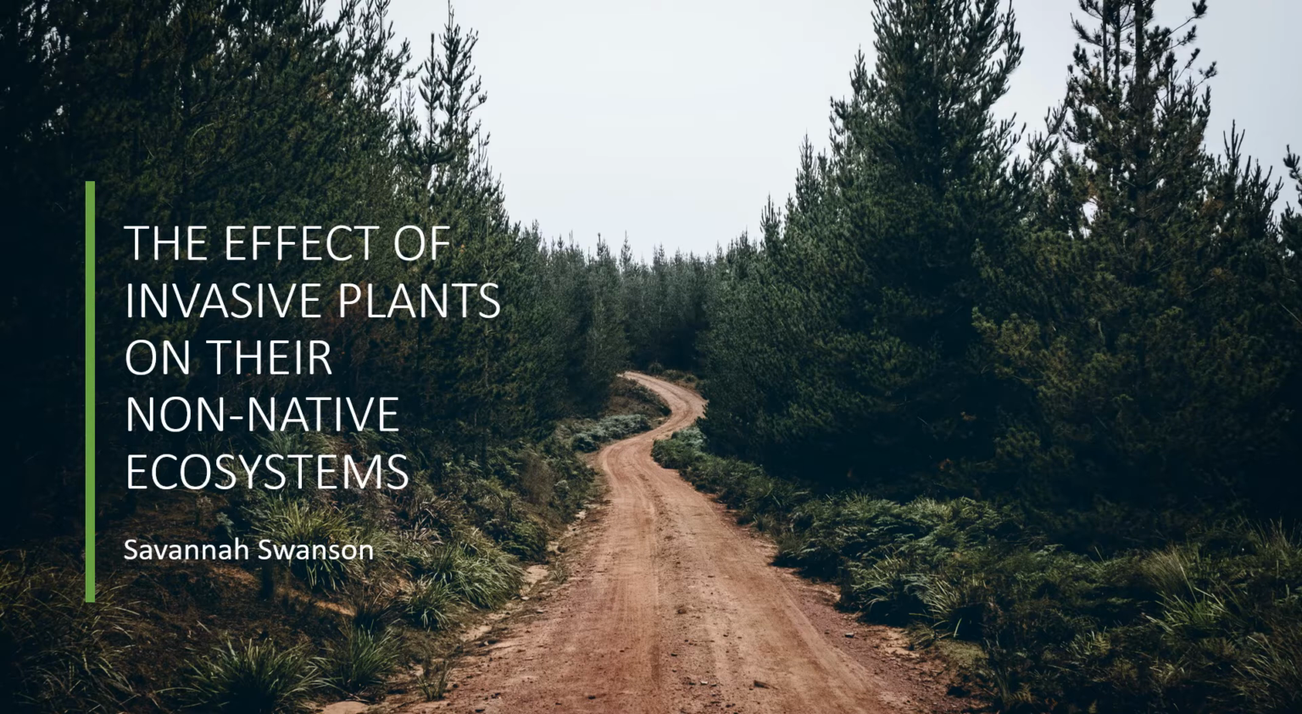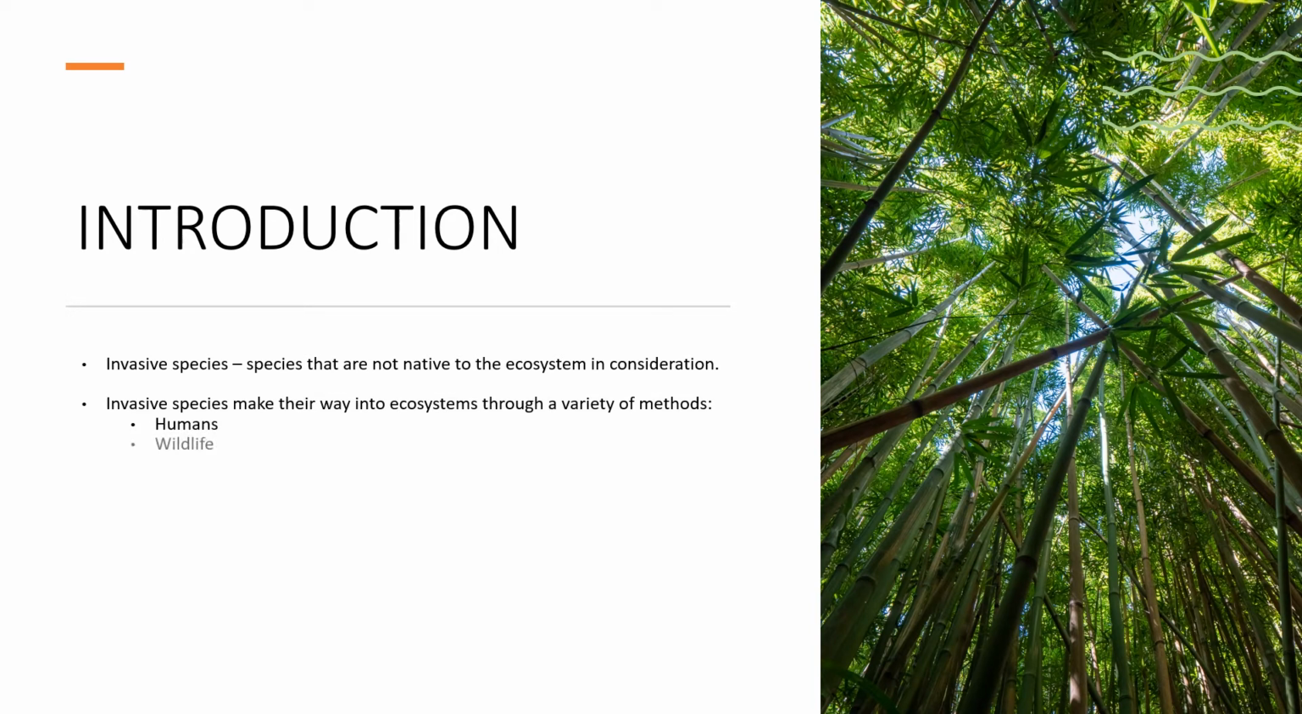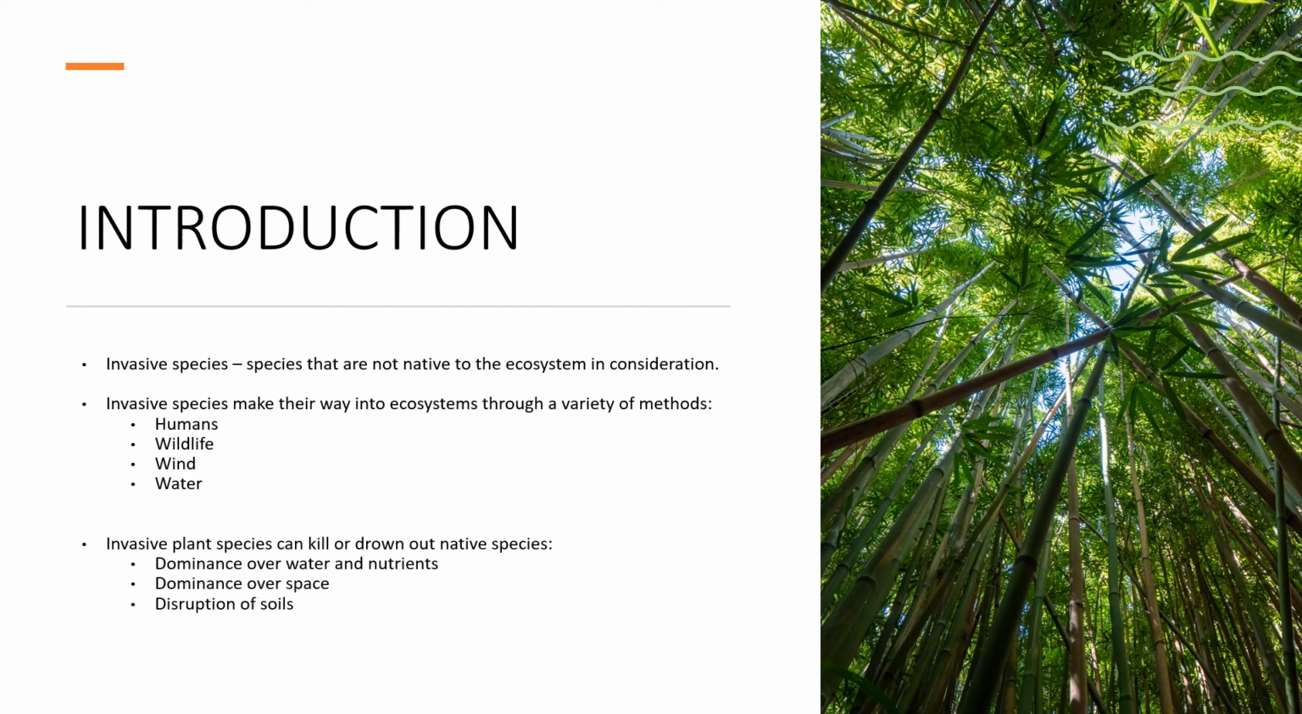Today, we will be exploring the effects of invasive plant species on their non-native ecosystems. For context, invasive species are species that are not native to the ecosystem in consideration. Invasive species make their way into ecosystems through a variety of ways, including humans, wildlife, wind, and water. Species such as Japanese barberry, English ivy, and bamboo have become invasive in North America in this very way.